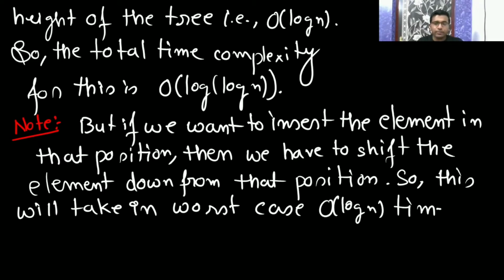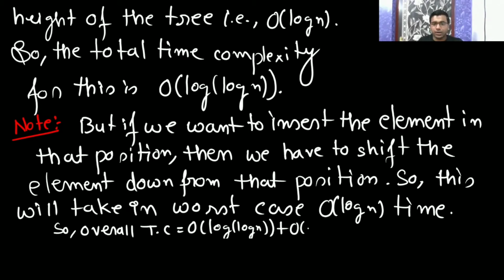So overall time complexity is going to be big O of log n plus log n, that is going to be log n only. Am I clear to all of you? So it will be the same as log n only.